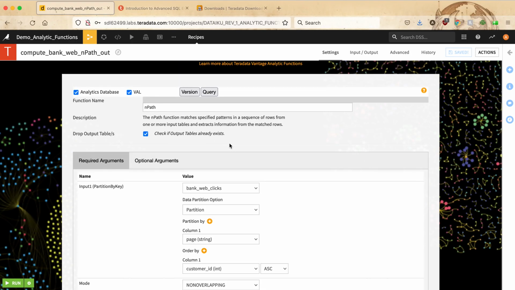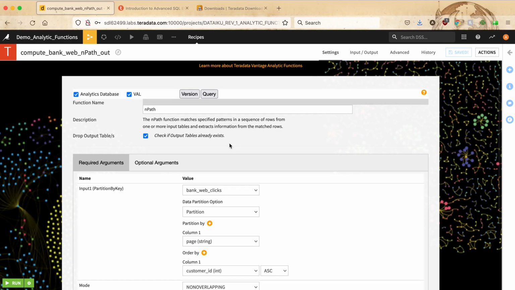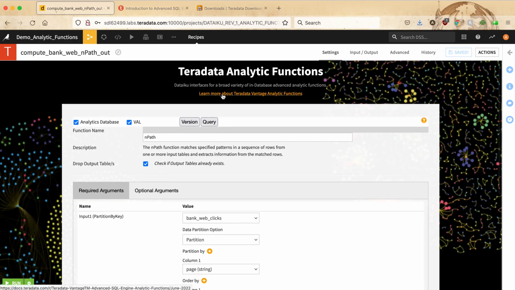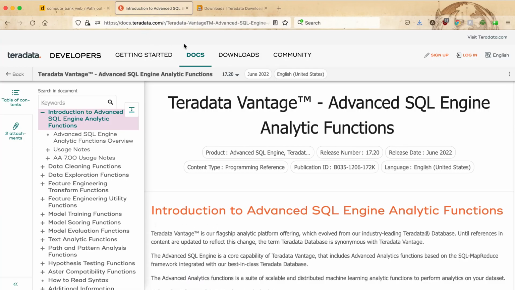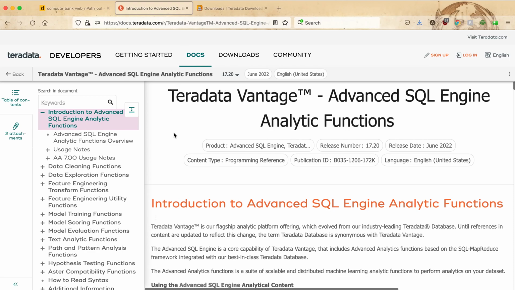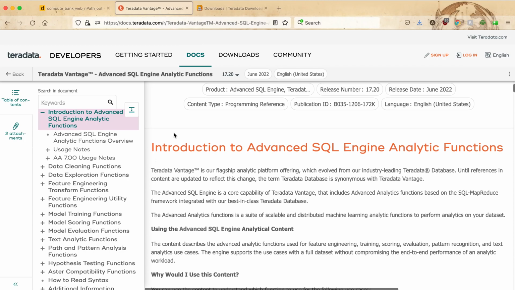There could be some analytic functions that might require more than one input or output. To know exactly the syntax of a function, you can always follow the link on the top of the interface page, which takes you to the official Teradata documentation page for the analytic functions in Teradata Vantage.